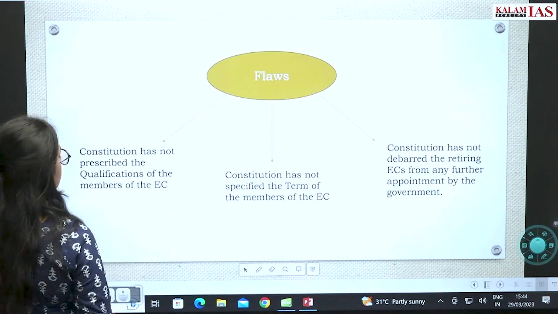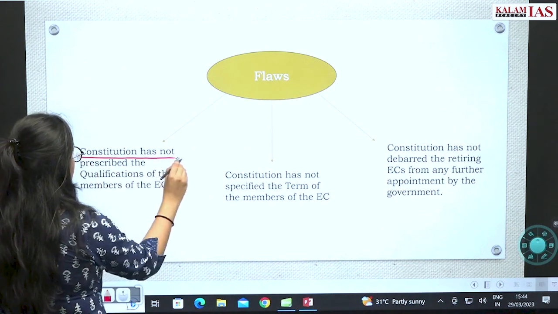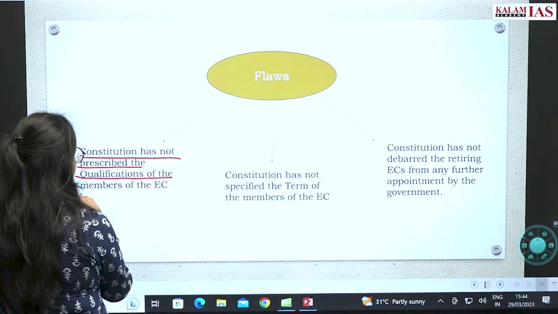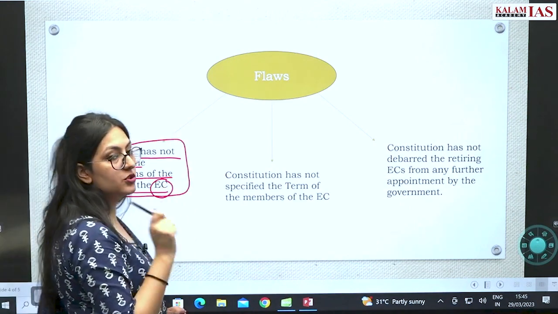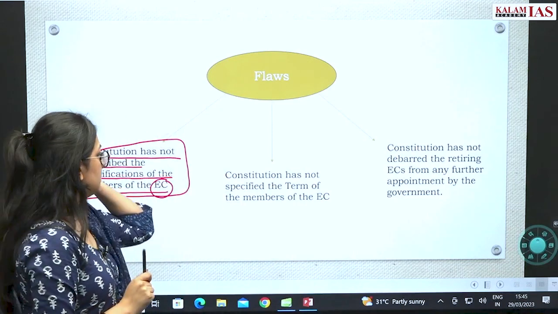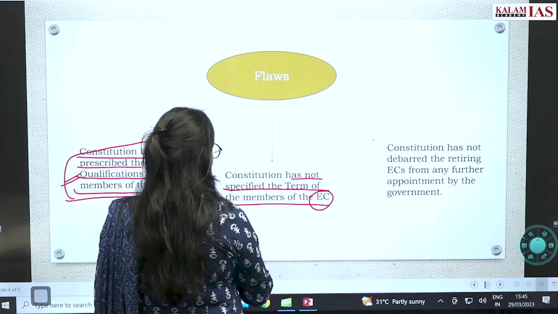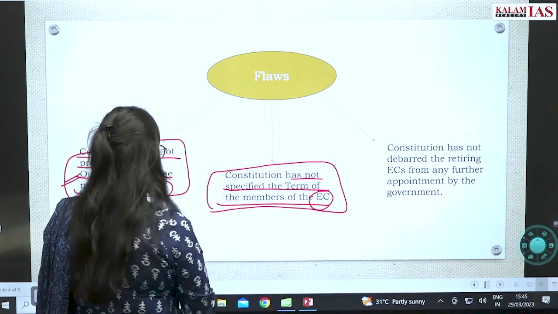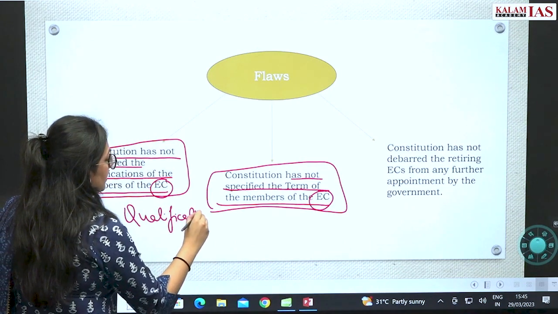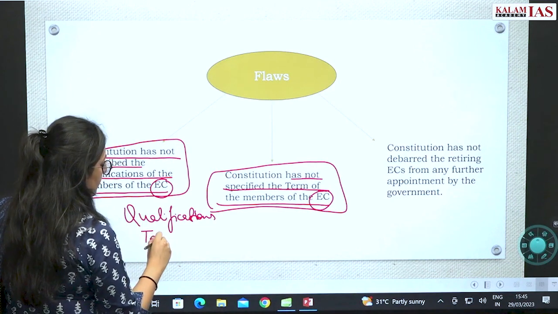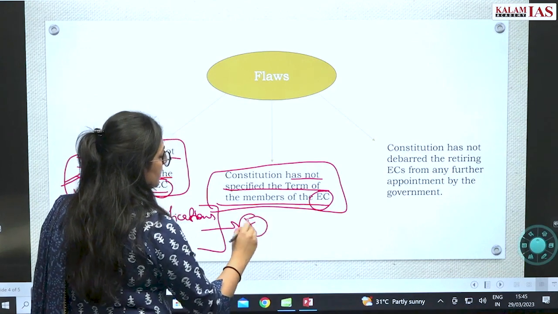Now, there are some flaws in the Constitution which you have to remember, because an option can be created from this point. The Constitution has not prescribed the qualifications of the members of the election commission. You have to remember this point. Then the Constitution has not specified the term of the election commissioners. If an option says that qualifications and the term are mentioned in the Constitution, then that will be wrong. They are not specified in the Constitution.